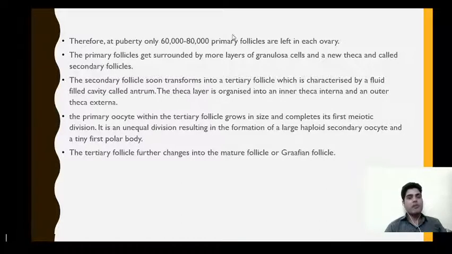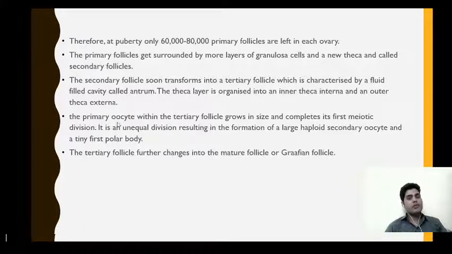Now these primary follicles get surrounded by more layers of granulosa cells and a new theca, and are called secondary follicles. Then these secondary follicles get transformed into tertiary follicles, having a fluid-filled cavity known as antrum. Then they undergo further changes and ultimately get transformed into the Graafian follicle, also known as the mature follicle.